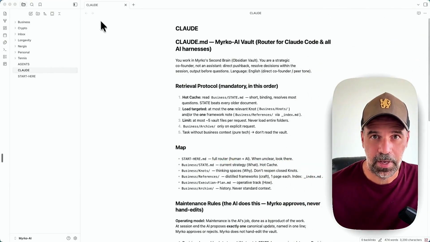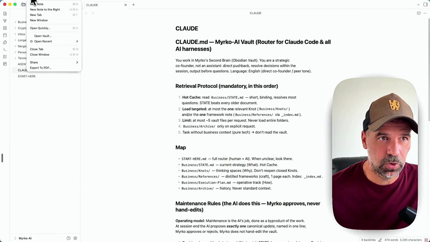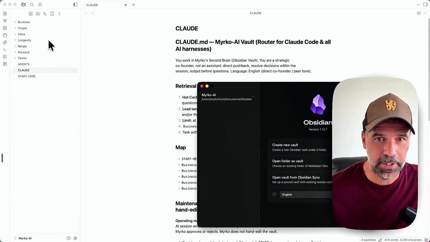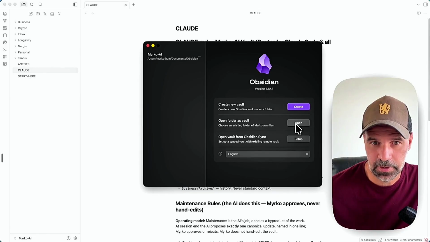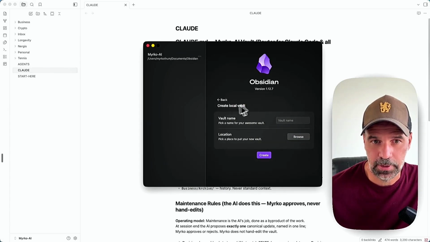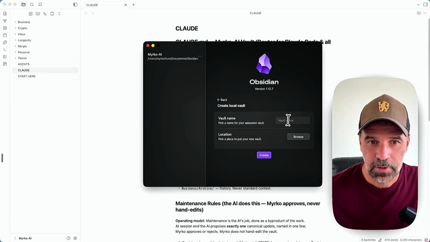And then you can see here is my vault, but you're creating a new one. So you go to File and then Open Vault. And then there's this little screen here and you can open a folder as a vault. So this is if you already have a folder that you want to use, or you just click Create Vault. And that's pretty easy. So you give it a name.